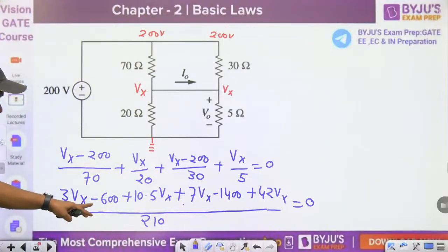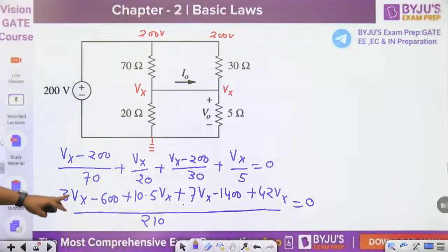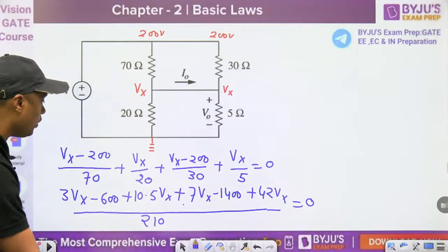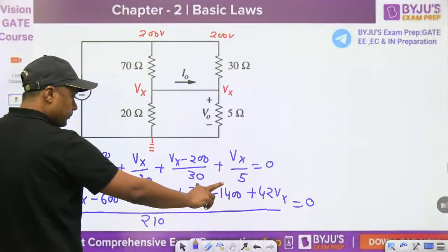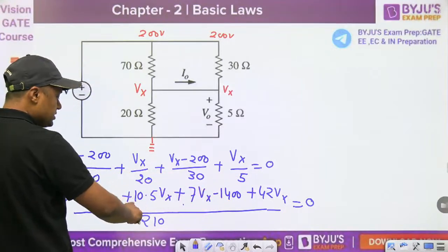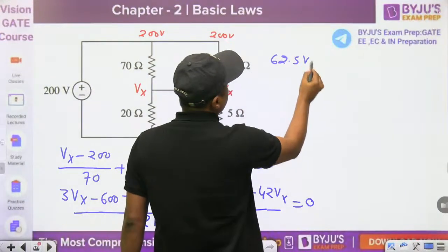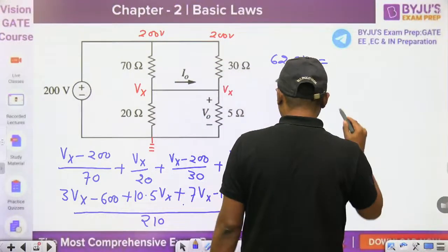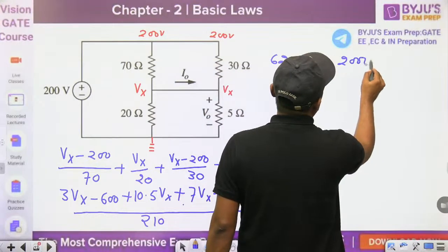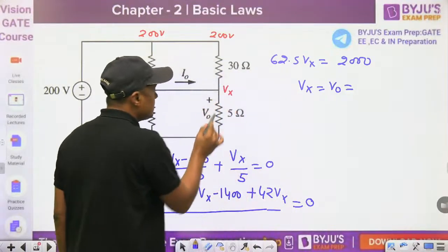Now watch this: 3Vx, 10.5Vx, 7Vx, 42Vx. Can you add them? Try to avoid the mistake. 7 plus 3 is 10, 42 plus 10 is 52, 52 plus 10.5 is 62.5. So 62.5Vx is equal to 600 plus 1400, that is 2000. And guys, Vx is nothing but V0.